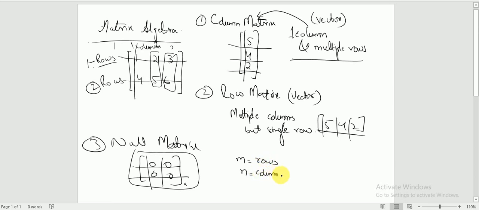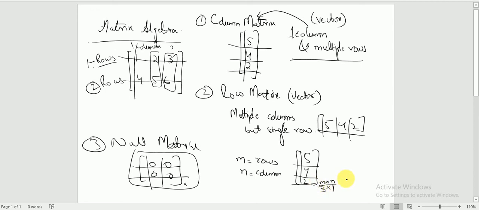So let's suppose I write 5, 4 and 2, and now I write m into n here. Can you tell me what is the value of m and n? As you know, m refers to rows, so there are 3 rows. And what about the columns? There is only one column, so you must write 3 into 1. It means 3 rows and 1 column. So this is the dimension.